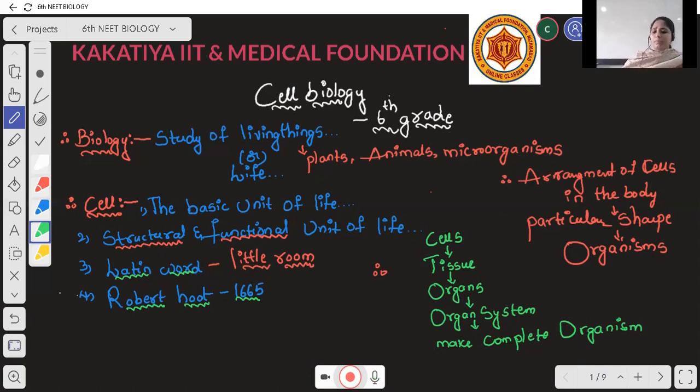Due to the functioning of each and every individual cell, life is possible. That's why the cell is called a functional unit of life. Every living organism is made up of cells, so the cell is called the basic unit of life.